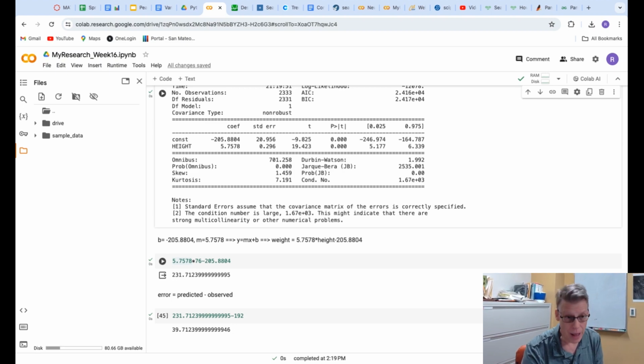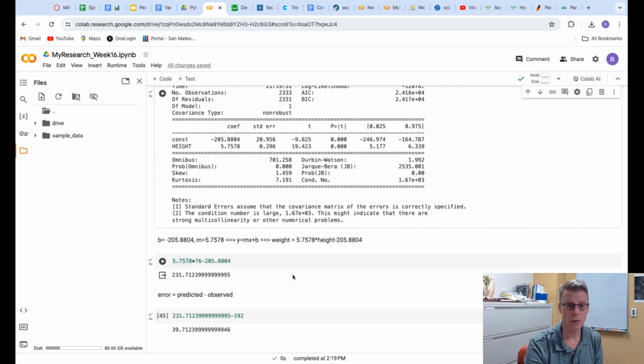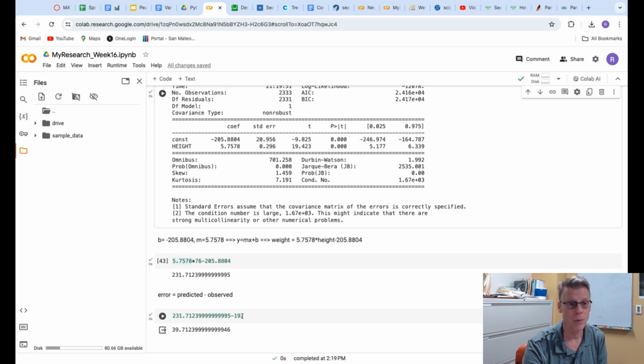Now that's not what I weigh. So I can calculate the error in that prediction because I have an actual weight that goes with my actual height. And so what I do is I put the predicted value right here, subtract off the observed value, what I actually weigh, and then it says that the model overestimates my weight by about 40 pounds.